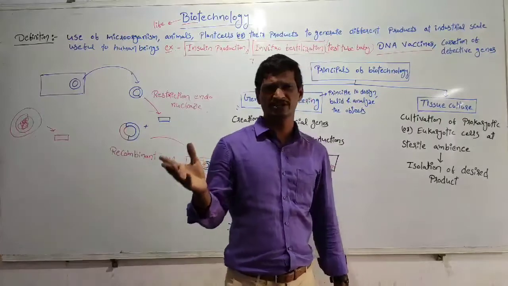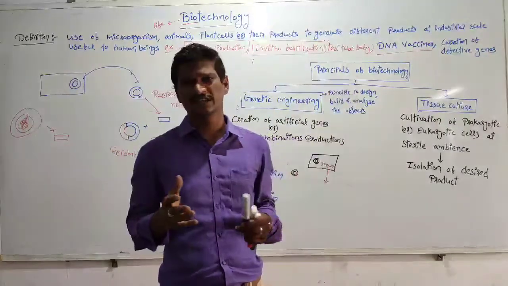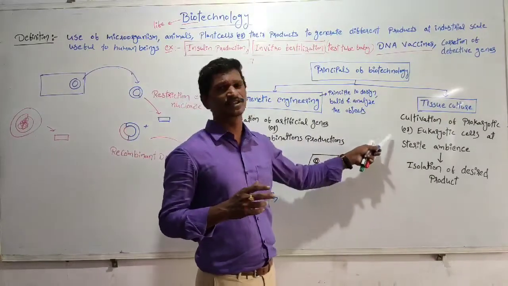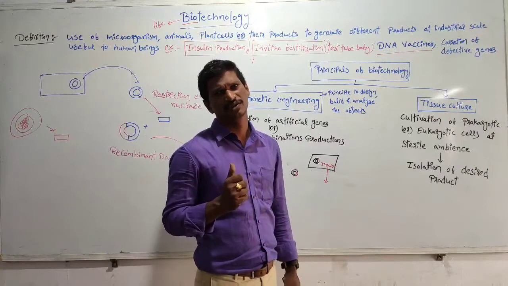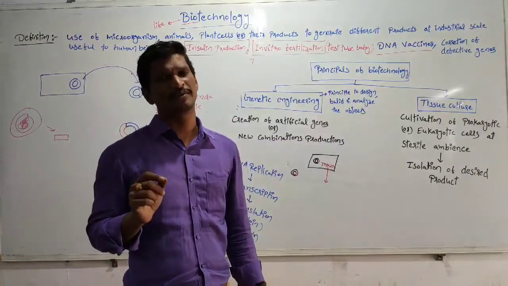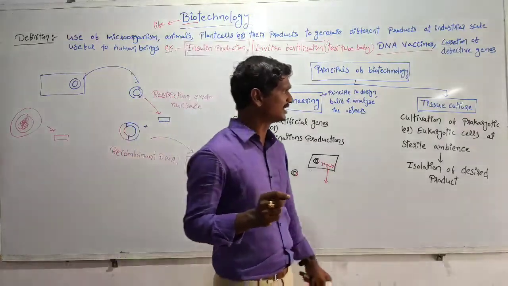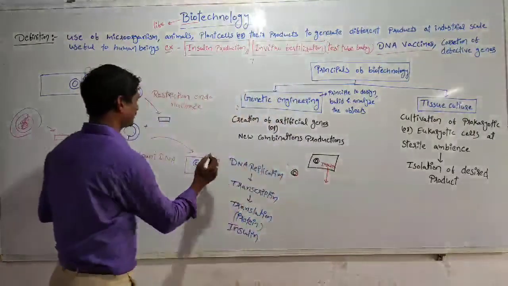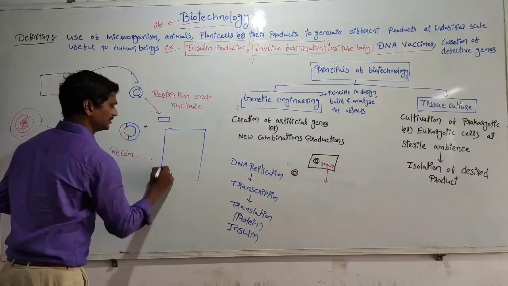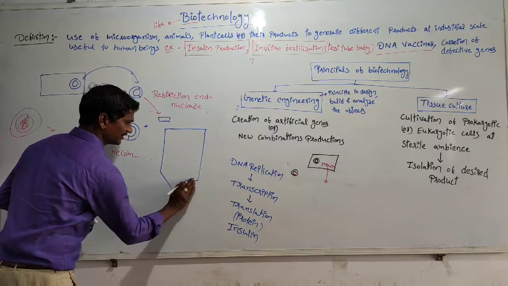So we know about industries. There are large vessels called fermenters, right? Within the fermenters, cultivation of organisms takes place. The fermenter maintains the sterile conditions. Finally, this is one of the fermenters within the laboratory. This is one of the fermenters, right?